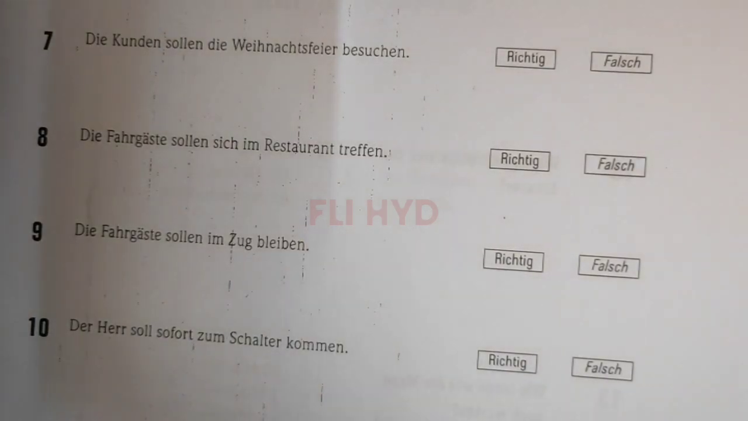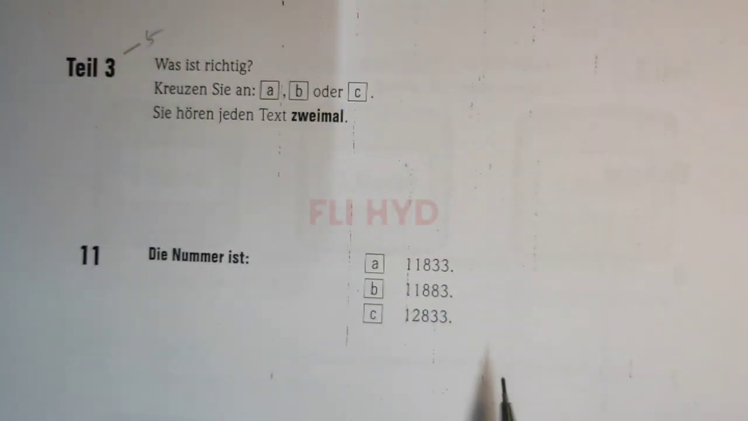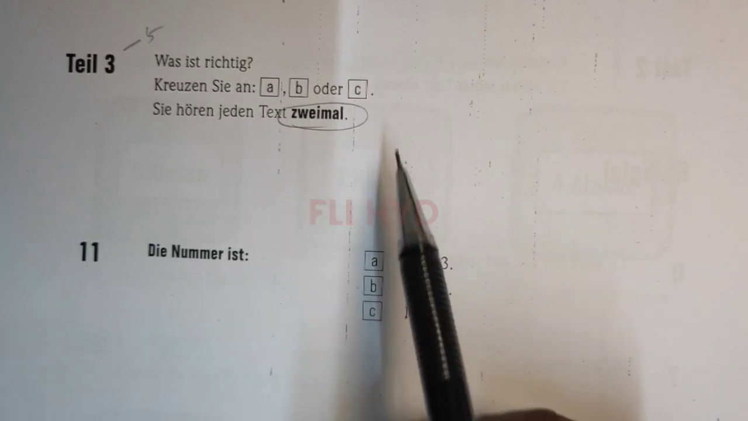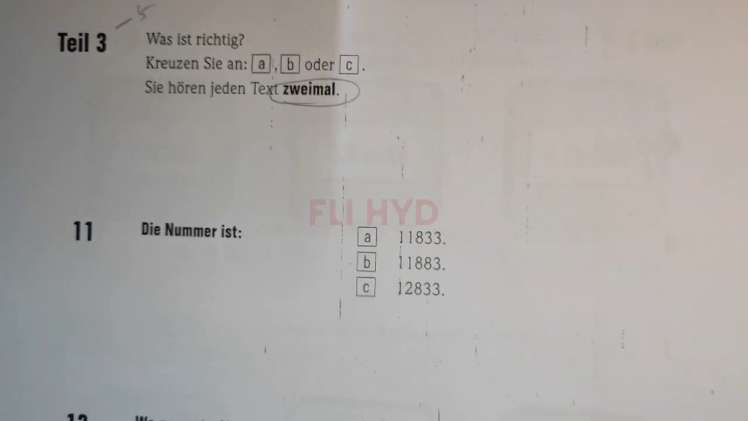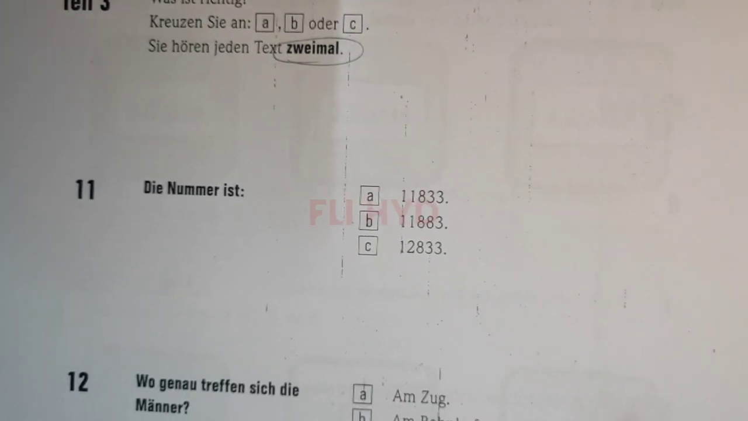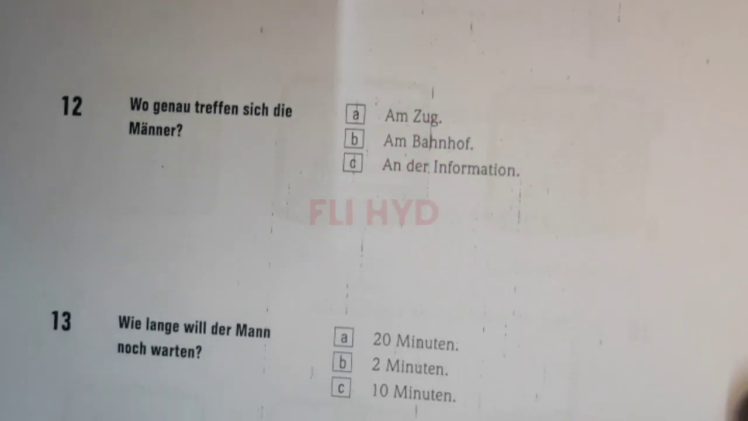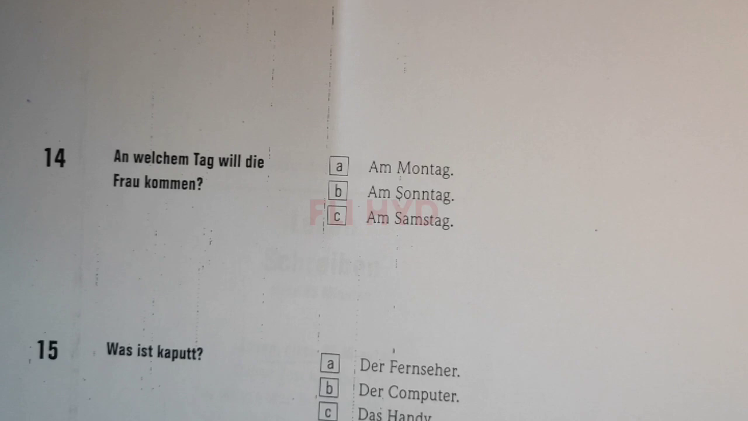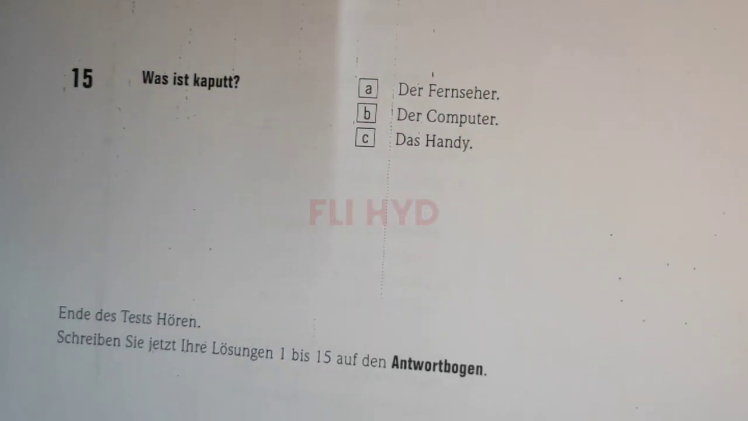Clear? In tile 3 you have 5 questions. Each question will be listened to twice. So the first tile we listen to twice, the second tile only once, and the third tile again twice. We have to choose the option again, whether it is A, B or C, which one is the right answer. Clear? So like this we have the 15 questions in hören.